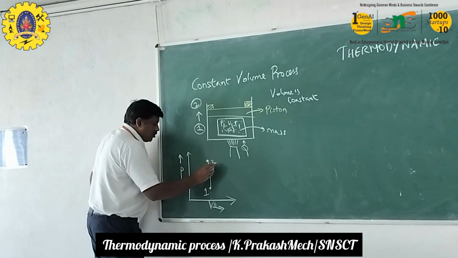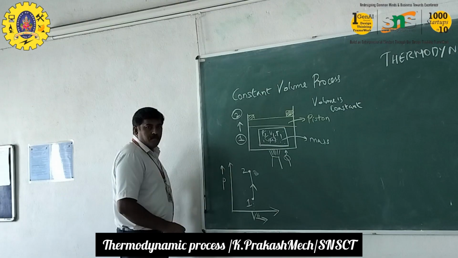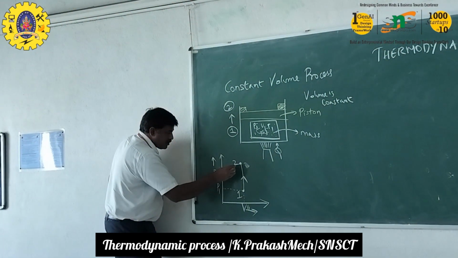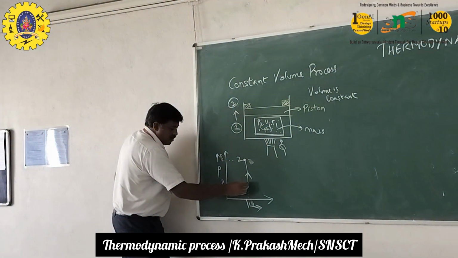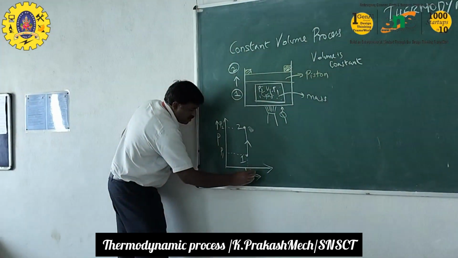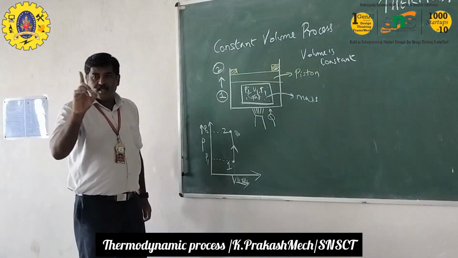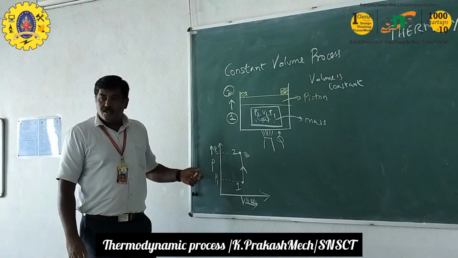This is 1 to 2. Here this is P1, here it is P2. Here it is V1 and V2, because the volume will be the same value, but pressure will be different. So this is the PV diagram.